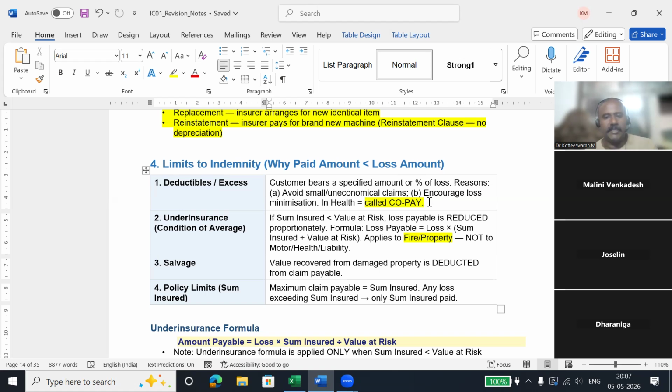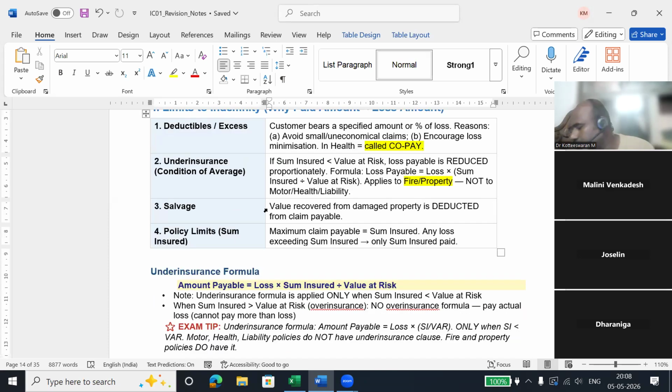You need to submit the bills, and the claims person will be there to check the bills and all. For 1,000 rupees, they need to do all this work. So for them, the salary cost itself is more than 1,000 rupees. They need to spend 5,000 rupees to approve a 1,000 rupees claim. To avoid that, they are keeping copay. So if somebody has copay, they will be more responsible and they will not go for very small claims and all.